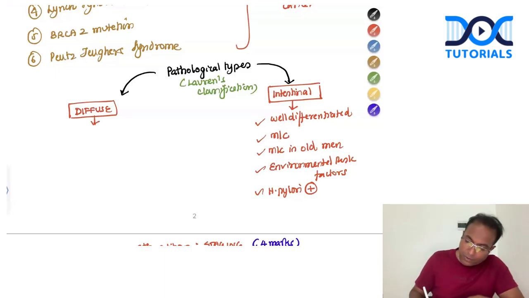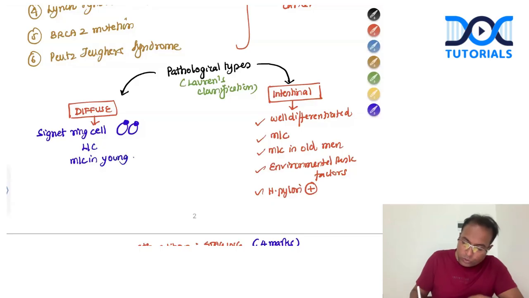Diffuse type is of signet ring cell pattern. Signet ring is the cells with the nucleus pushed towards the periphery. It is less common. It is most common in young females due to genetic risk factor. It is a genetic risk factor.